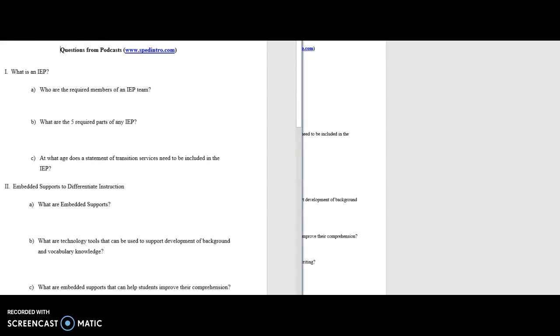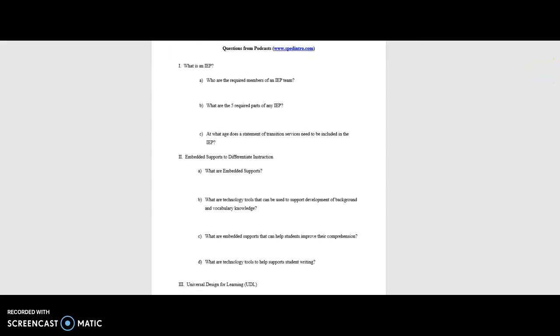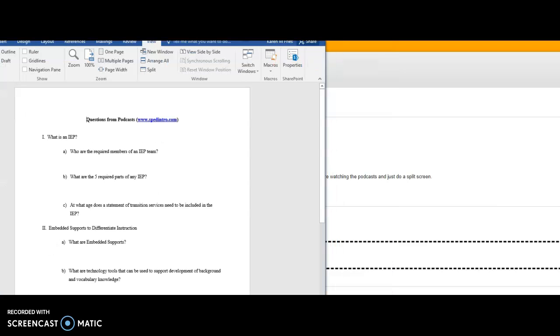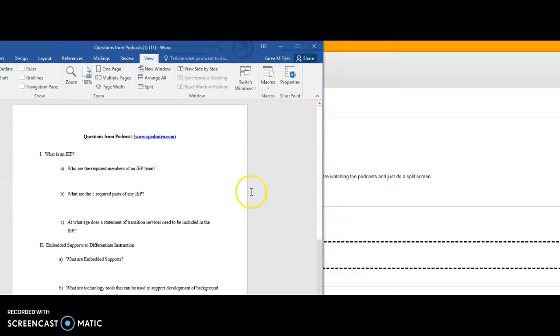So I would recommend doing a split screen. I have too many screens going on at once over here. I would do a split screen with the podcast, so you can have the questions open here and the podcast open on this side, or however you want to do it. And then you'll just work through the podcast.